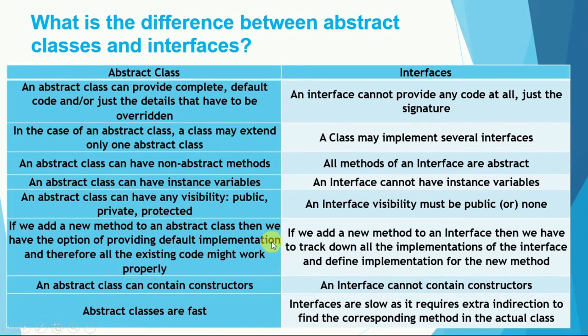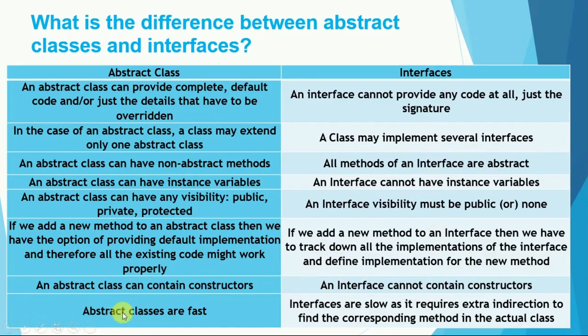Okay, if we add a new method to an abstract class, then we have the option of providing a default implementation, and therefore all existing code might work properly. But if we add a new method to an interface, then we have to track down all the implementations of the interface and define an implementation for the new method. Okay, an abstract class can contain a constructor, an interface cannot contain a constructor. We already discussed this on our previous slide.